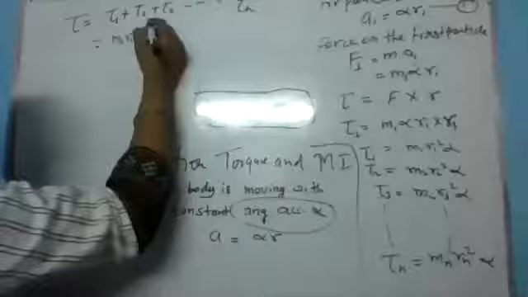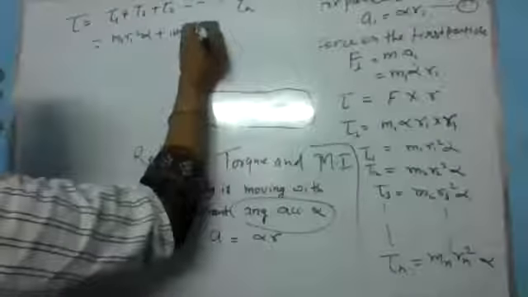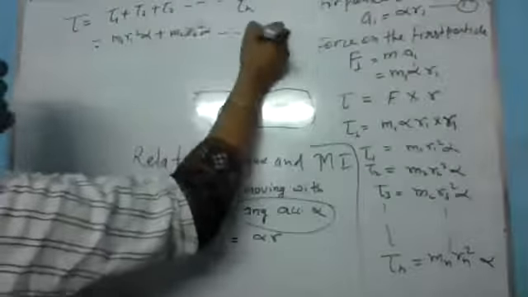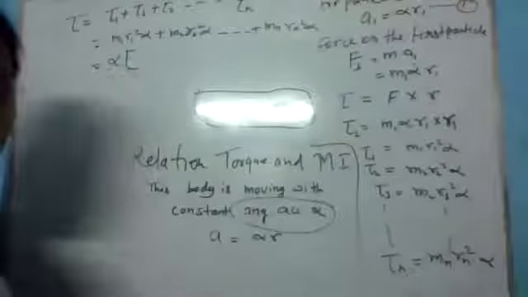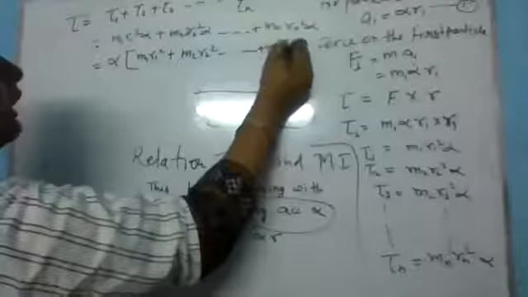Now you can put in the values: m1 r1 square alpha plus m2 r2 square alpha plus and so on up to mn rn square alpha. You can take alpha as common, right? So m1 r1 square plus m2 r2 square plus and so on up to mn rn square.